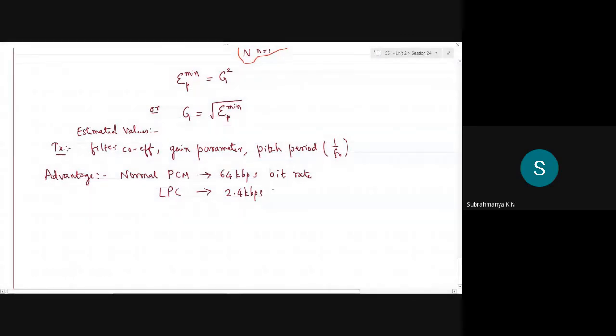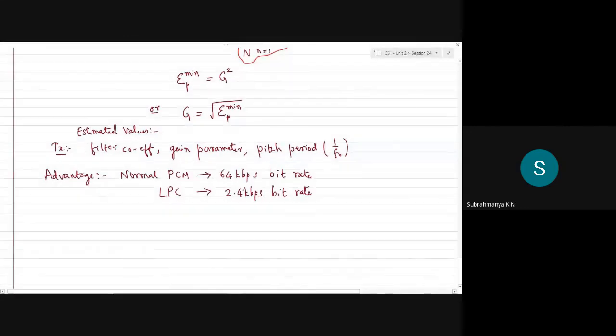It scales down to such a very low value if you are comparing the performance of PCM and LPC systems.